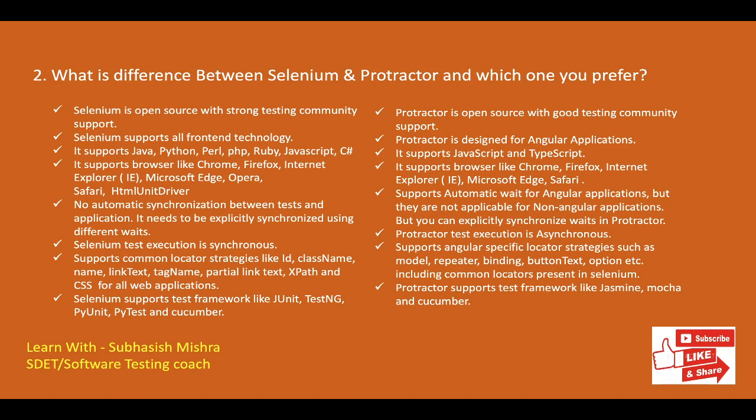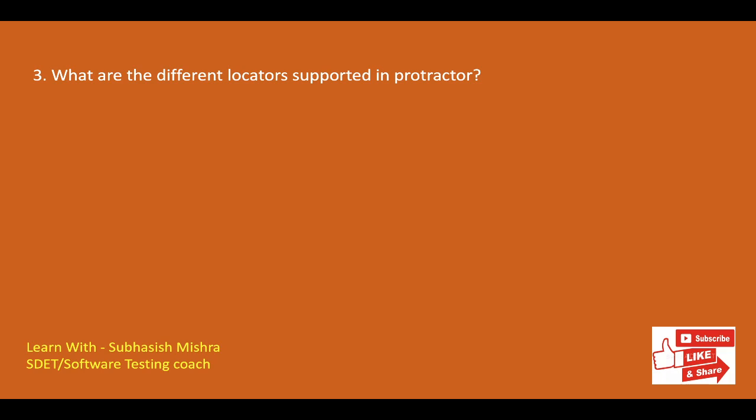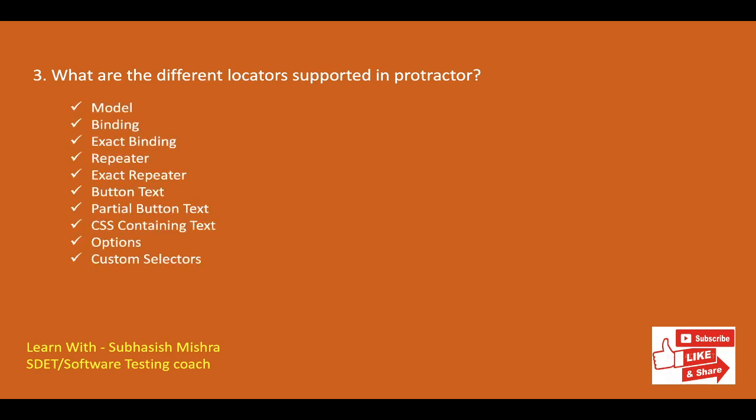We'll move to the next question. What are the different locators supported in Protractor? Protractor supports all WebDriver locator strategy like ID, class name, name, link text, tag name, partial link text, XPath and CSS. Apart from that, it supports some AngularJS specific locators like model, binding, exact binding, repeater, exact repeater, button text, partial button text, CSS containing text, options, custom selectors. If you want to get in-depth understanding about these locators, please go through the complete playlist.